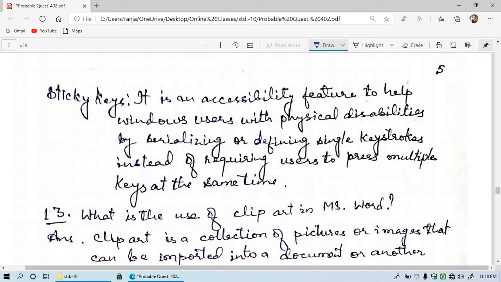We can have macros, or we can define a key called a sticky key, using which the computer will understand that someone is pressing 2 or 3 times the same key, or pressing one key at the same time. The computer analyzes whether that key is defined for 3 types of keys or not. If it is defined, then your computer will work accordingly.